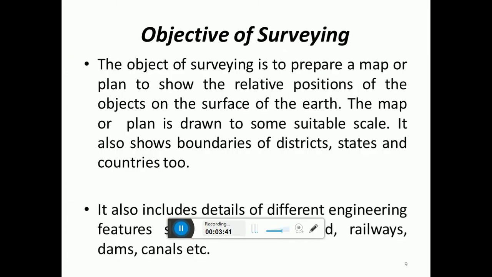So what is the object of the survey? The ultimate object of surveying is to prepare the plan or map. You know that when the scale of plotting is large, that figure is called a plan. When the scale of plotting is small, that figure is called a map. What do we mean by the scale of plotting?